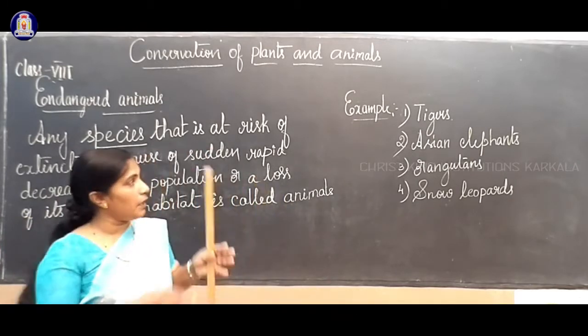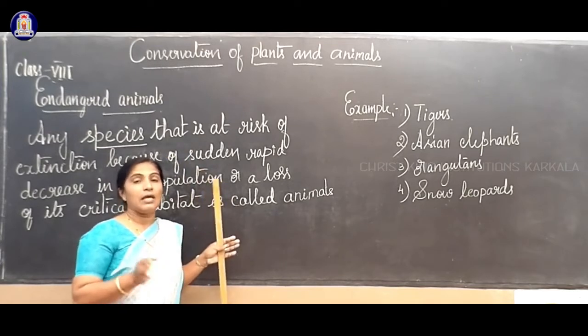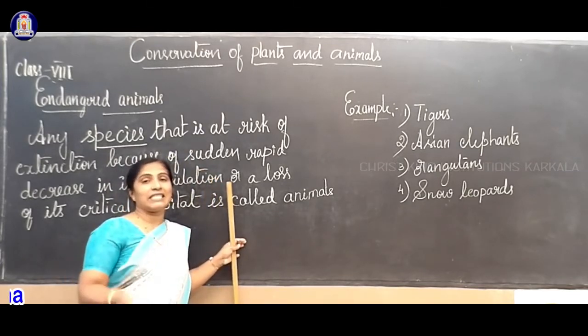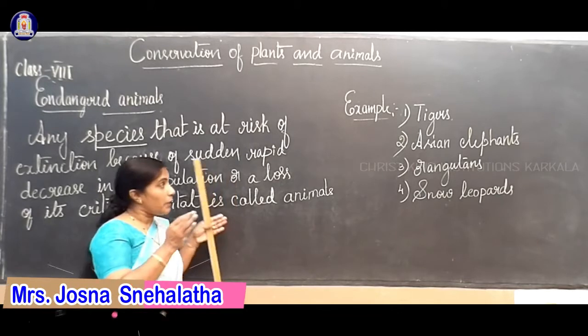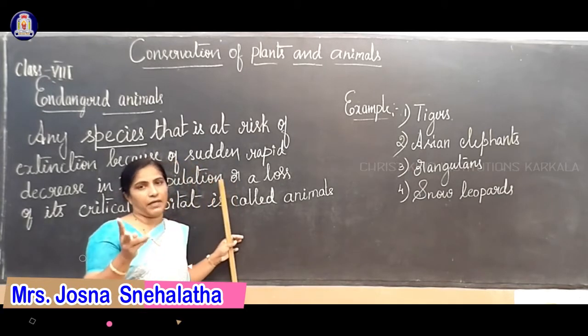They exist only in picture format or maybe in artificial form. So these are extinct, not present now, but endangered species are not yet extinct. There is a difference.